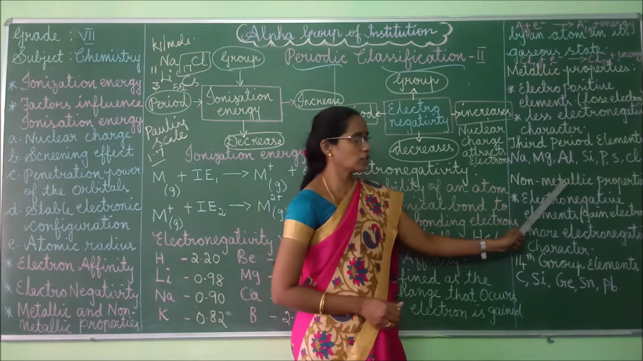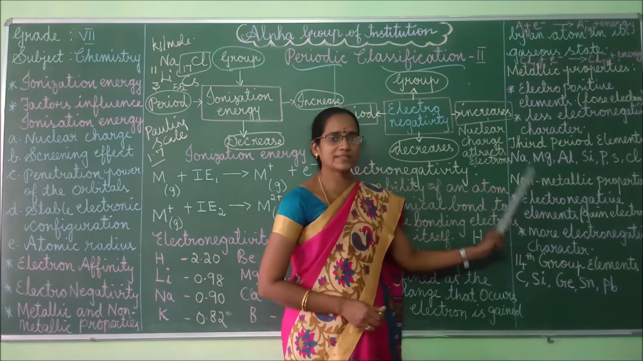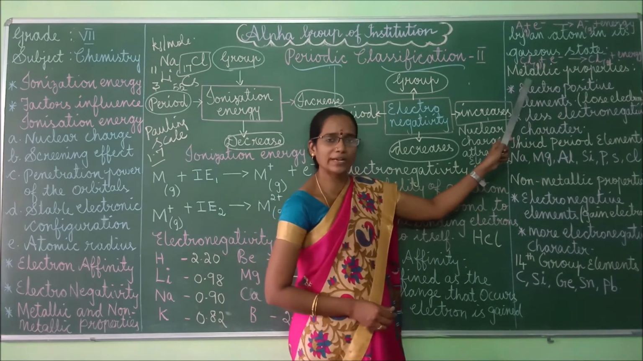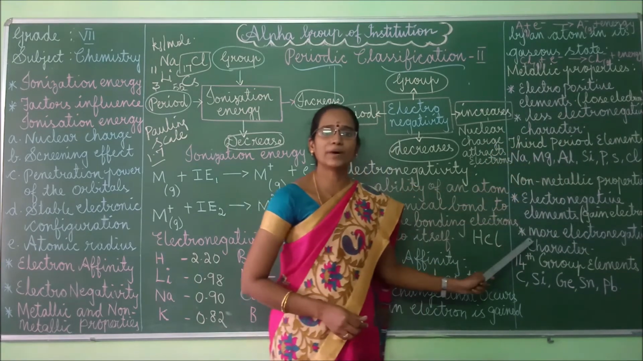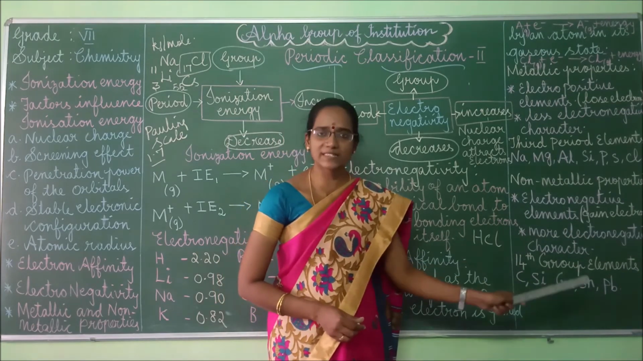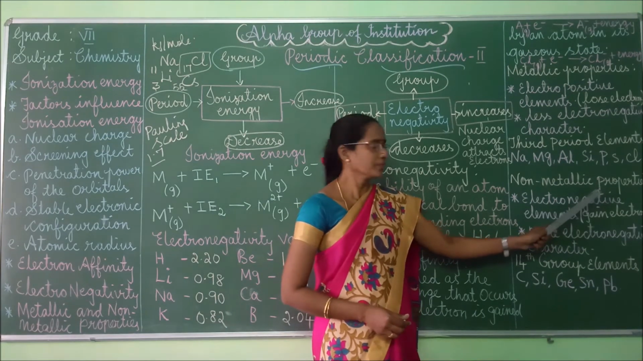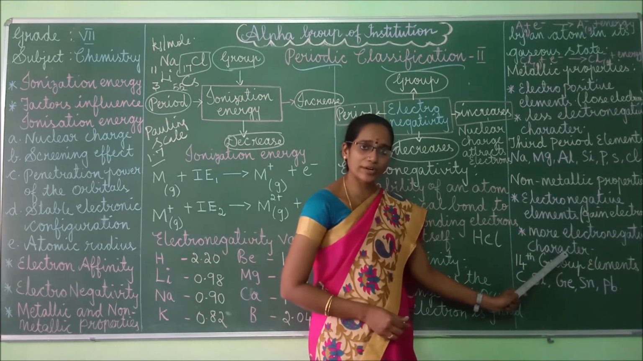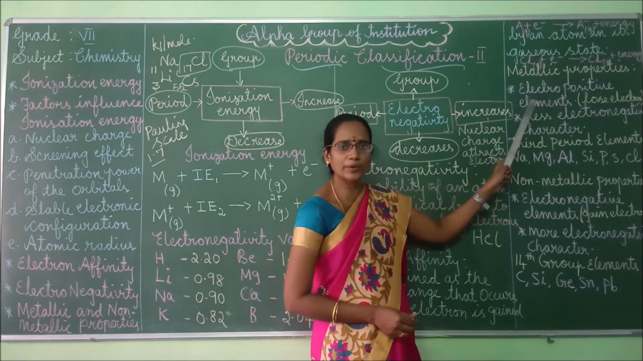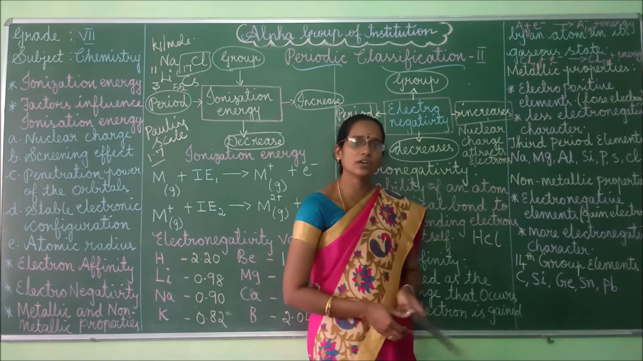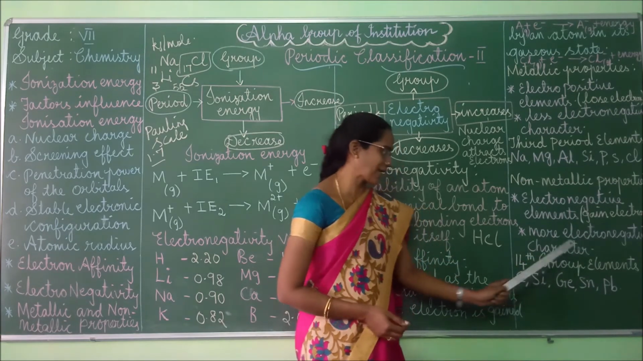So, in the same manner, we have to segregate, okay? And then next one is non-metallic properties. Non-metallic properties are electronegative elements. What we saw in the metallic properties are electropositive elements, that is it loses the electron here, but in non-metallic elements it gains the electron. That's what we are saying, it is electronegative in nature. Metallic properties contain less electronegative character, whereas non-metallic properties exhibit more electronegative character.